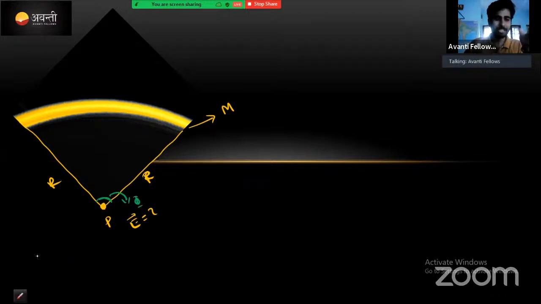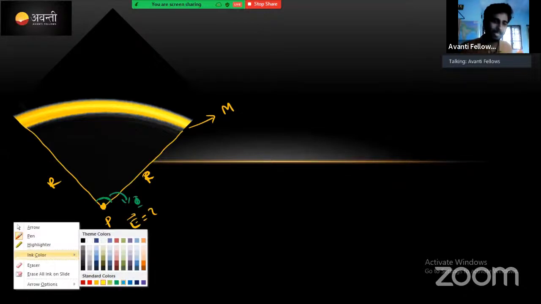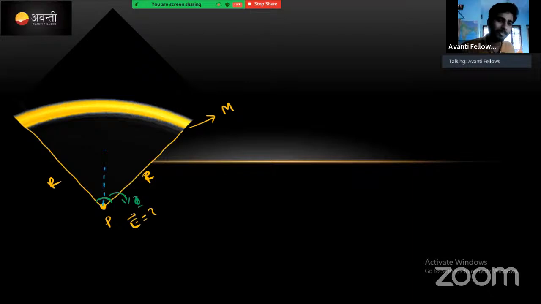Now I'm going to divide this into two terms. Look here, I divided it on both sides. Because gravitational field strength is E equal to G m by r square, with r the separation distance. But for this, the mass is not at one point now, mass is distributed at every point. Now we can't use this formula directly and we can't substitute the terms. If we substitute it here, it will become wrong.